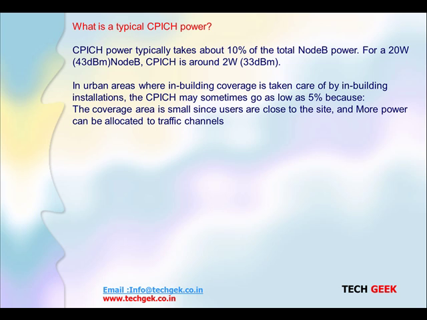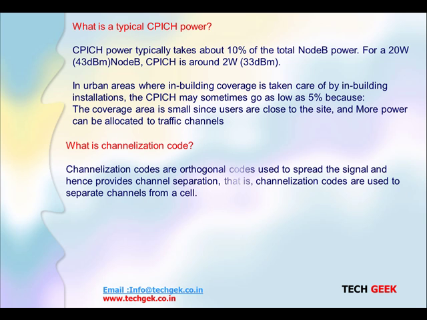But in an urban area with in-building coverage, which we can also call IBS, in-building installations, the CPICH may sometimes go as low as 5%, because users are very close to the cell site, so the coverage area is small. At that time, the remaining power can be allocated to the traffic channel.